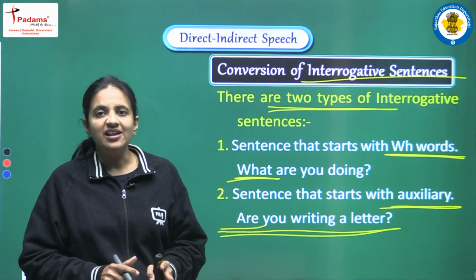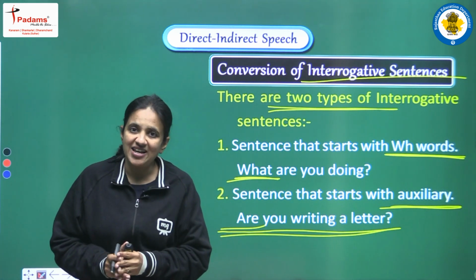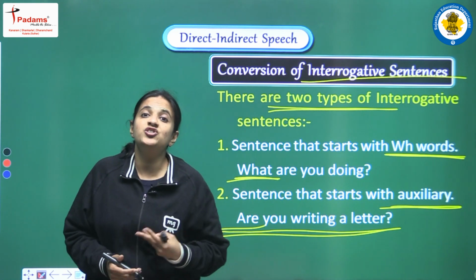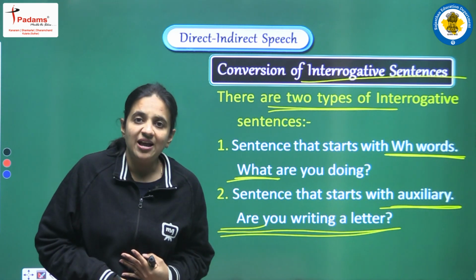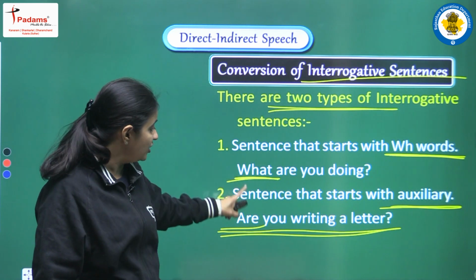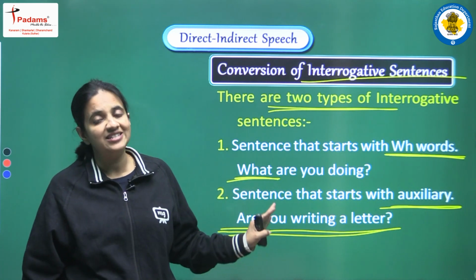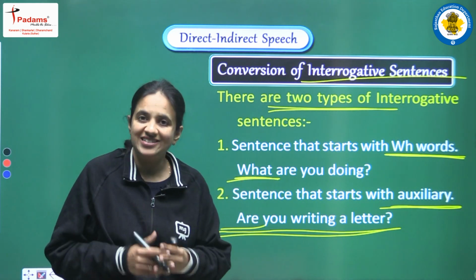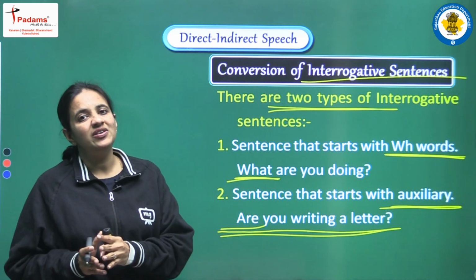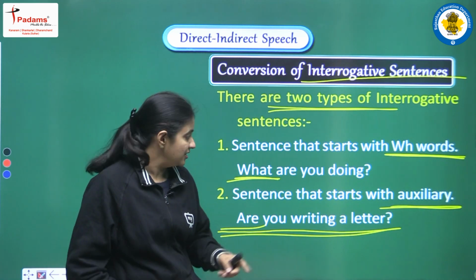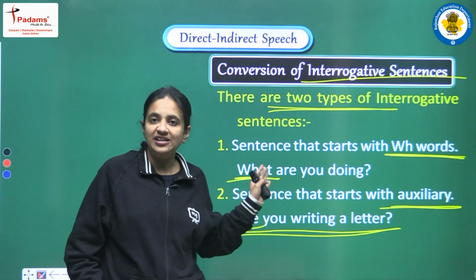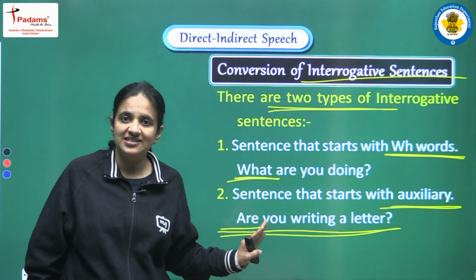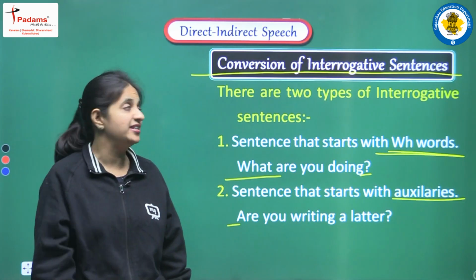So we have two different types of interrogative sentence, and there are some changes in the rules for the two types. What are the rules, what are the changes that we have to do, that we will discuss here. We will discuss both the different categories of interrogative sentence. So let's see the rules.